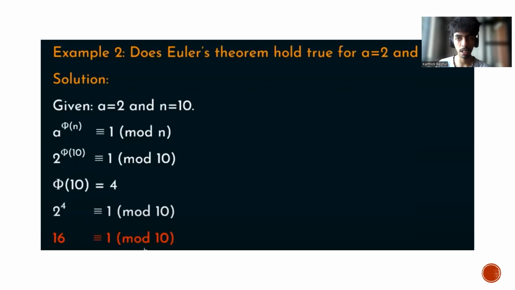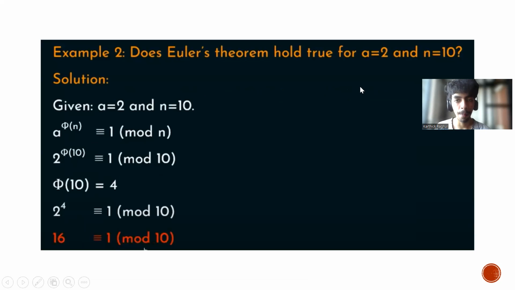Then when we look at the second example, we are given a equal to 2 and n equal to 10. When we put these values into Euler's theorem, we get 2 power phi of 10 is congruent to 1 mod 10. And we know that phi of 10 equal to 4. So we get 2 power 4 is congruent to 1 mod 10. But in the result, we know that 16 mod 10 is not equal to 1. Therefore, for the given values a equal to 2 and n equal to 10, Euler's theorem does not hold true.